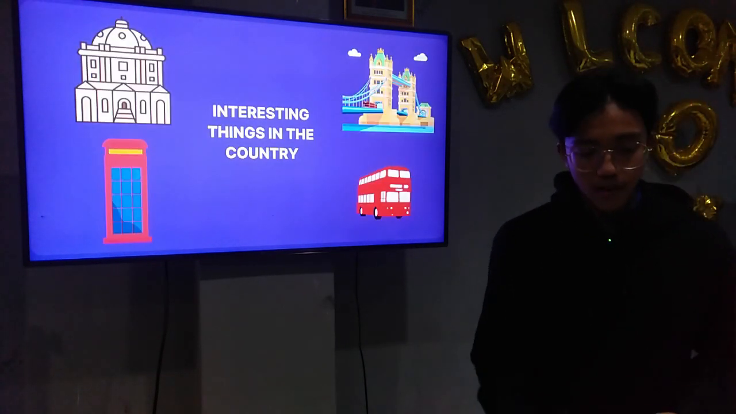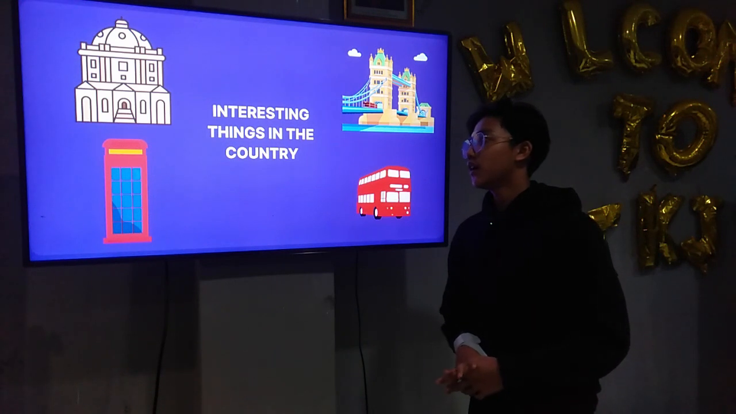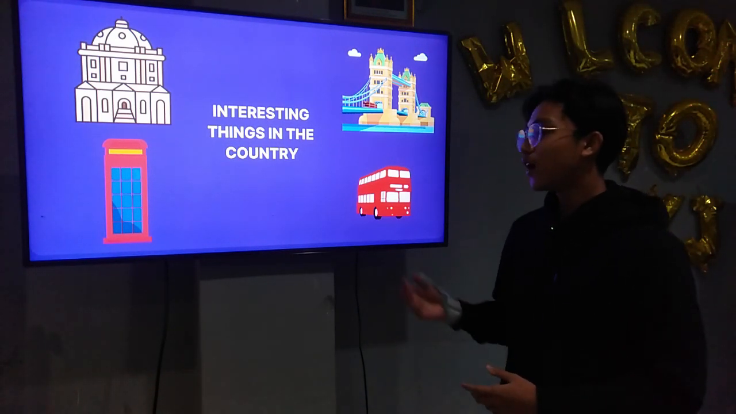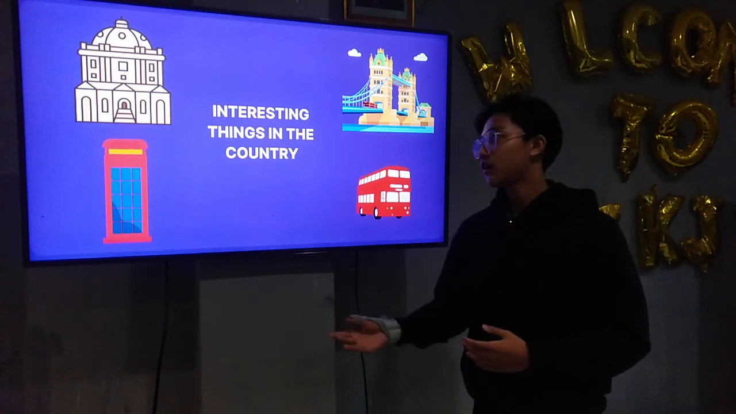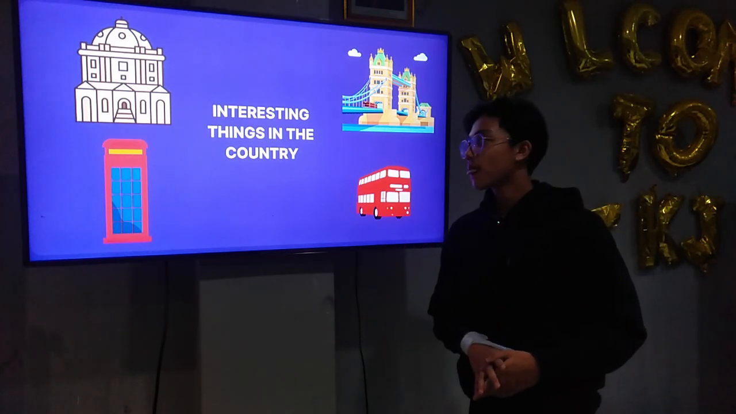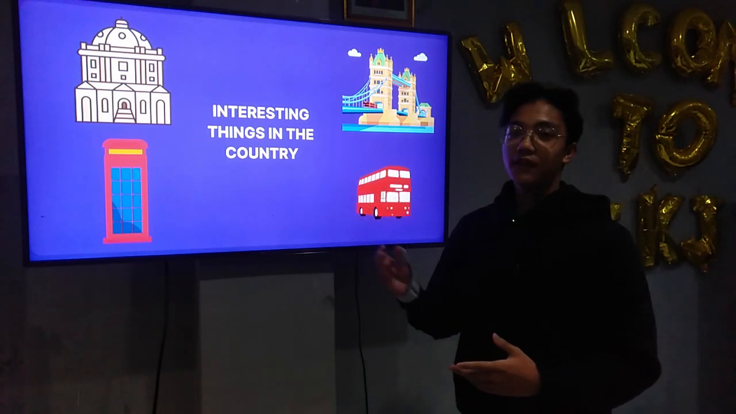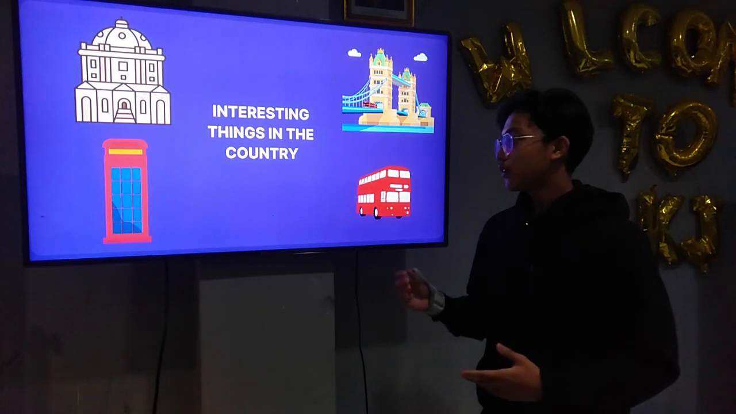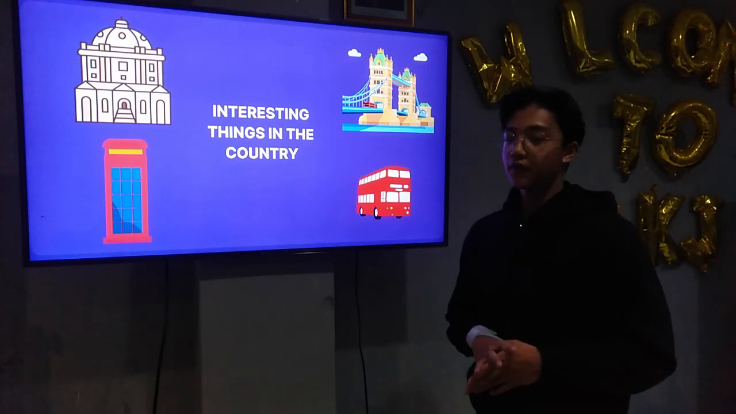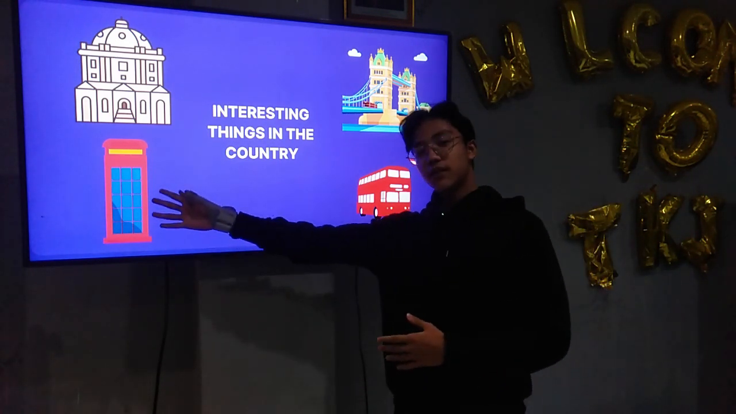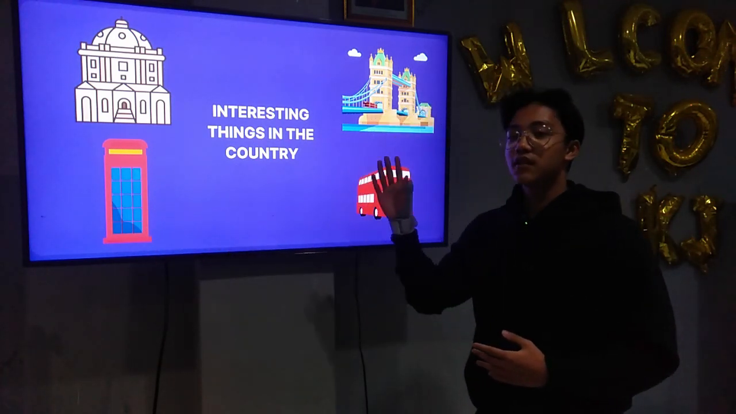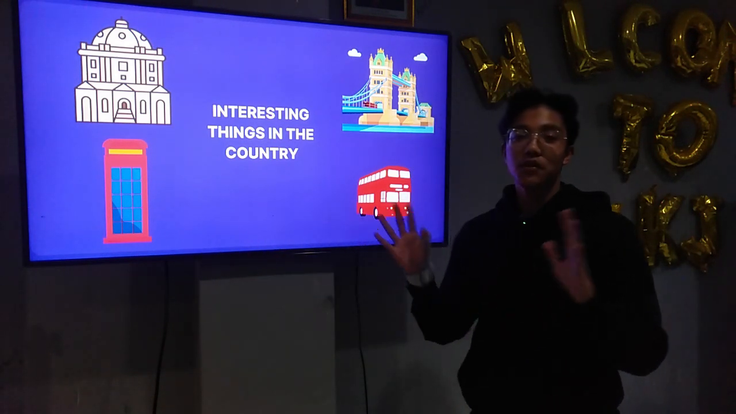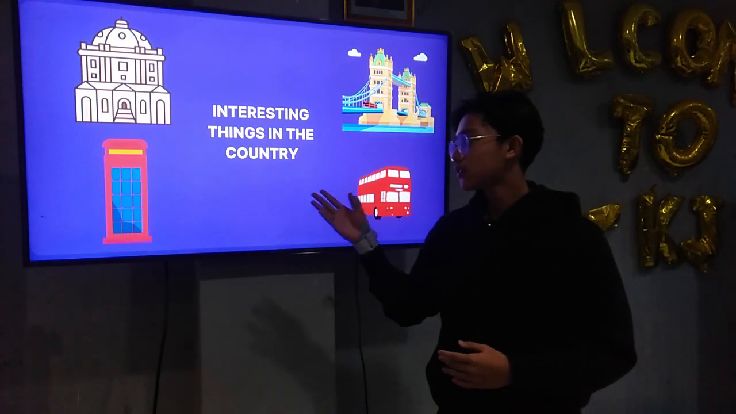And then interesting things in the country. It's about their tourism places or their culture. Once again, they are famous because of their structures, the buildings, or because they're keeping the culture alive. Like this telephone booth, they're the only country that still has this telephone booth. Even though we don't use it anymore, they still take good care of it.